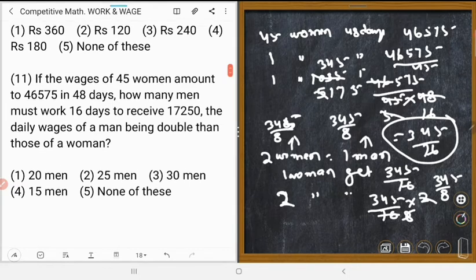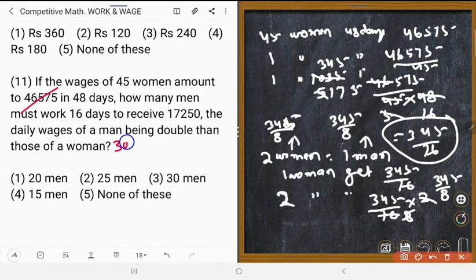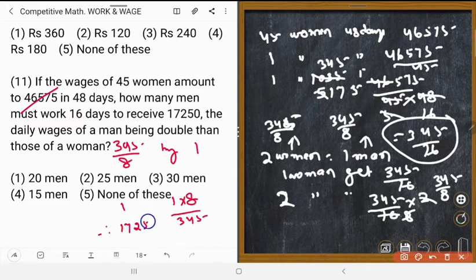So 345 upon 8 is earned by one man working one day. Let's do it.